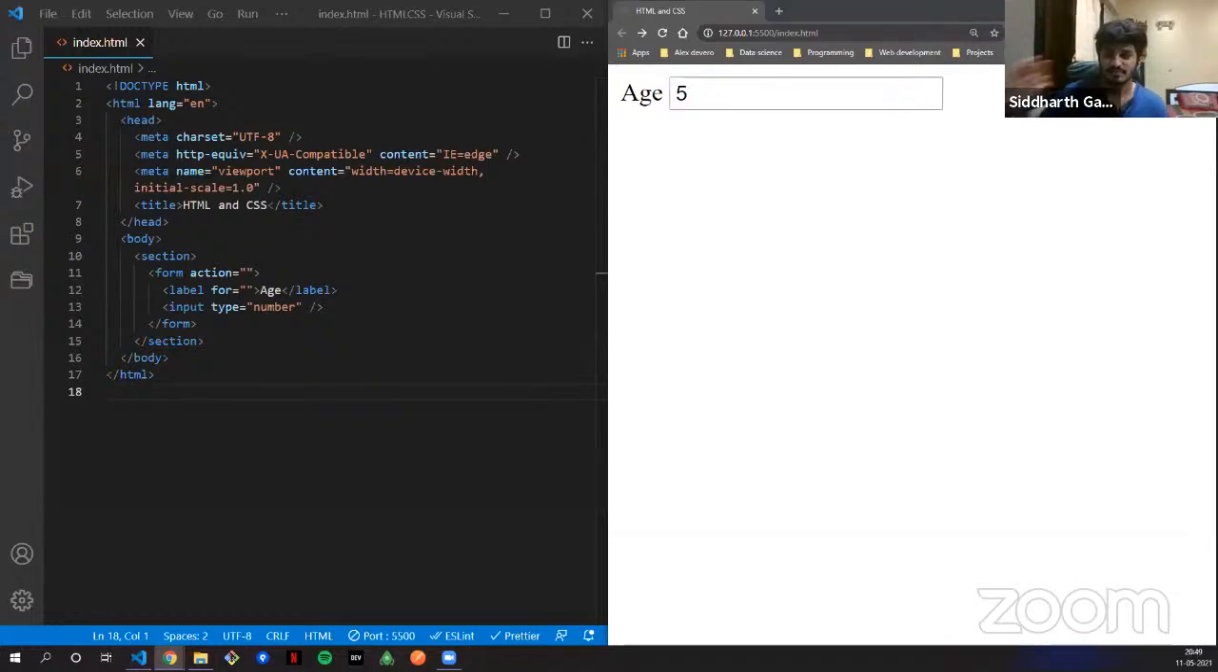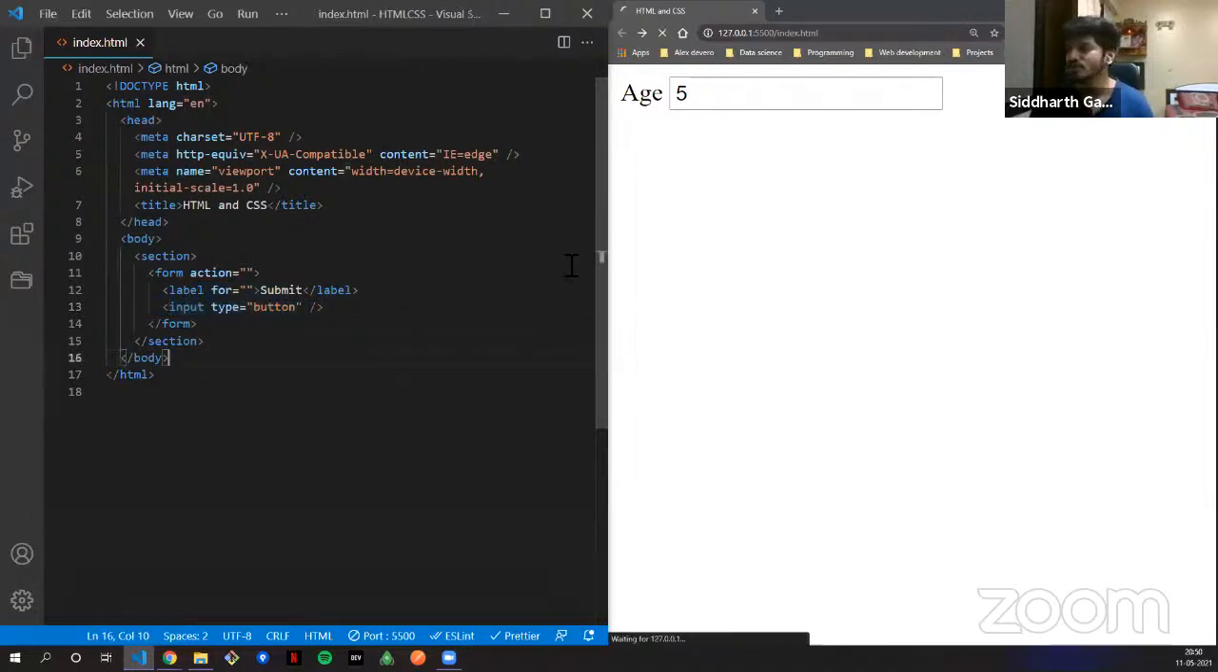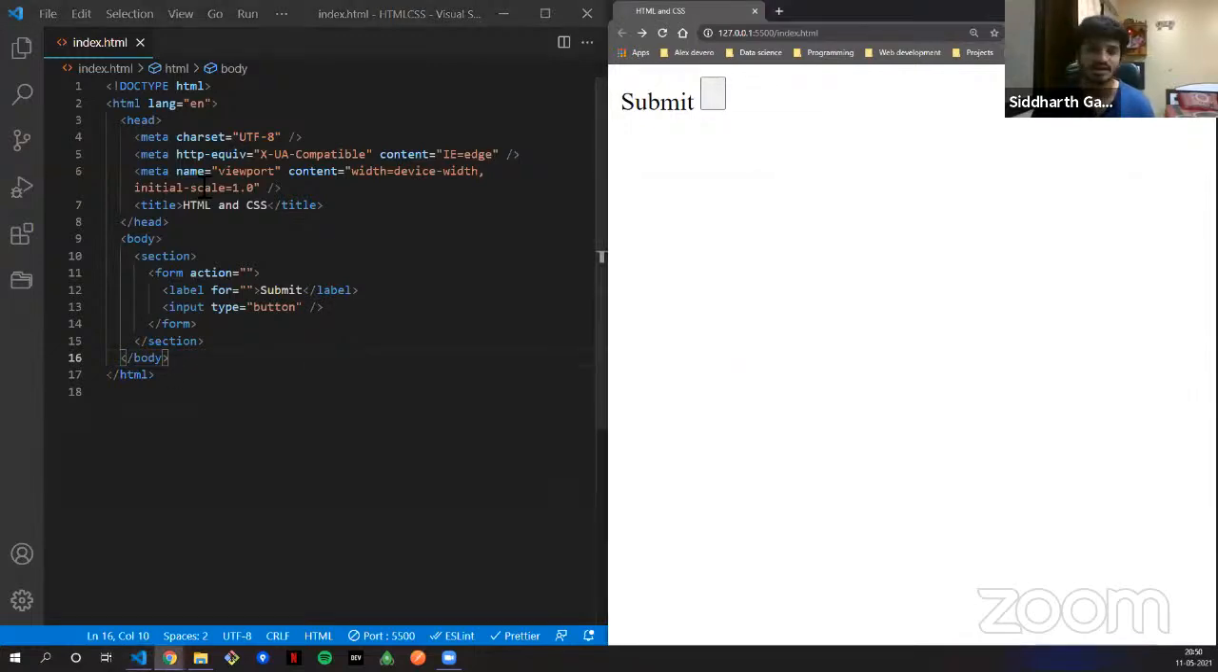Like, there is button. Because we are doing forms, let's do it properly. So I'm just creating a button. Whenever you want to create a button, you put in the type as button, and you give a label. So this is what a button is, but it looks very bad, it's just a button. You can click on it.